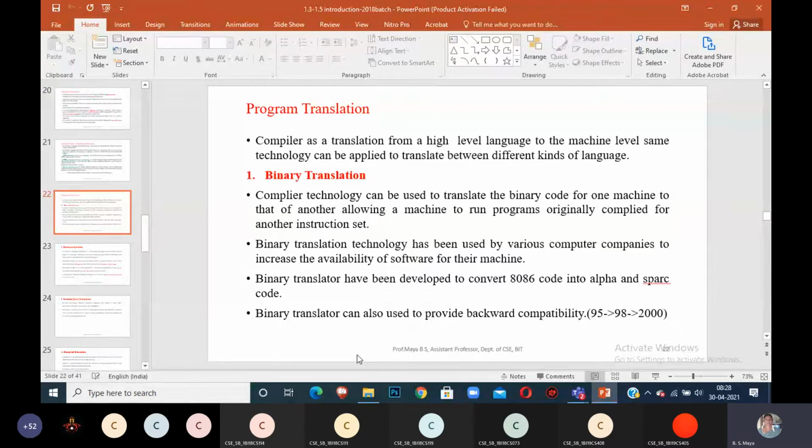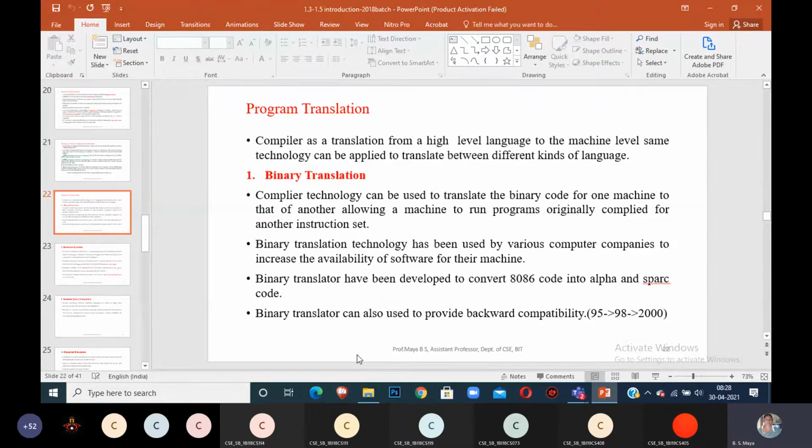VHDL code is also one type of language, right? What is the full form of VHDL? Very high speed description language. That is also one type of language. There also we are using a compiler, because whatever program you write should be compiled. We use it for the compilation process. You may think it is only for these software tools, but no, we use compilers in all types of fields.